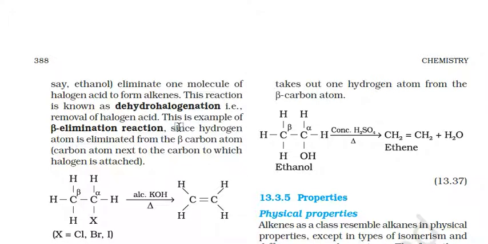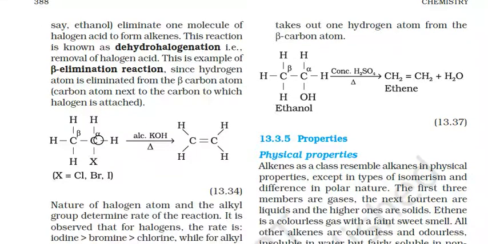This is an example of a beta elimination reaction. What happens here is that the alkyl halides are treated with alcoholic KOH and heated, which causes the removal of HX acid and formation of an alkene.